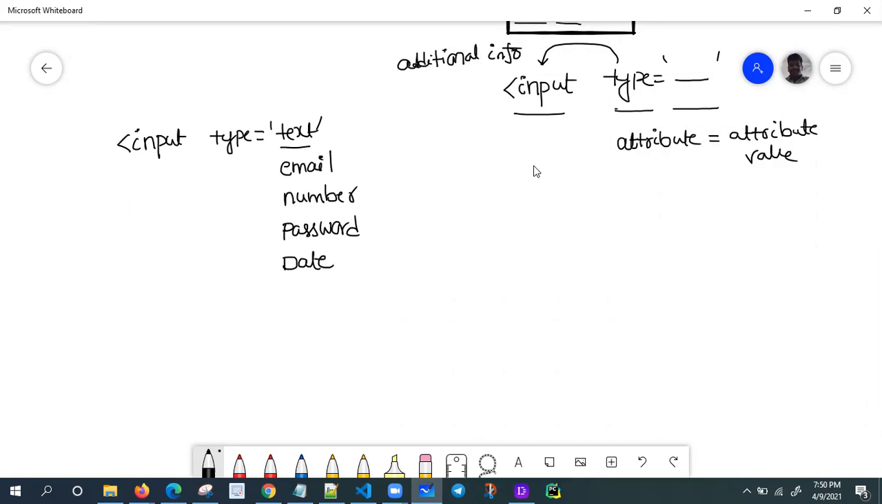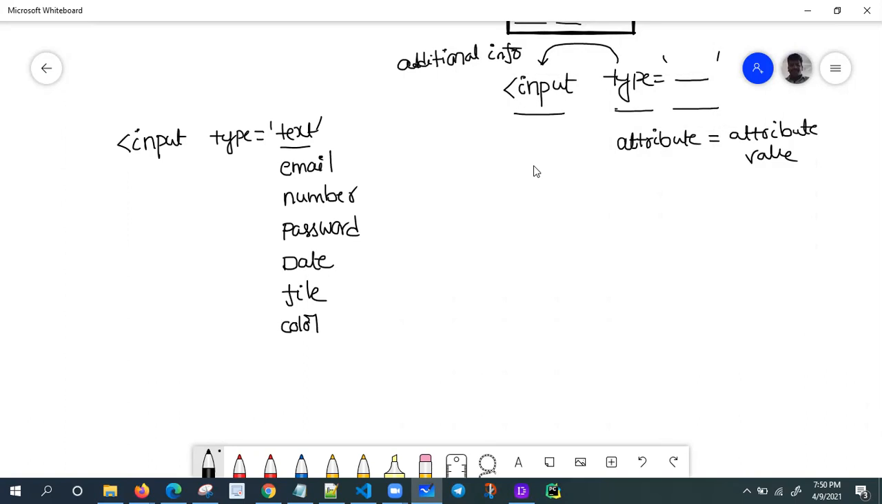If I want to upload some image, I have to take file. And if I want to use a color picker, input type equal to color. Input type equal to date and locale.